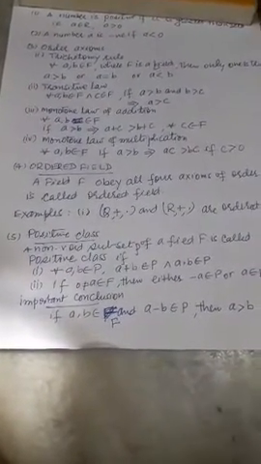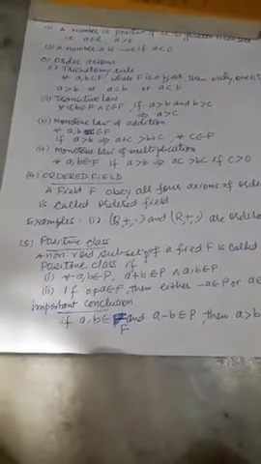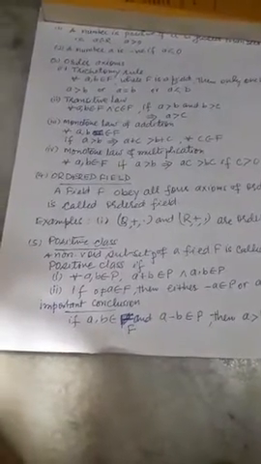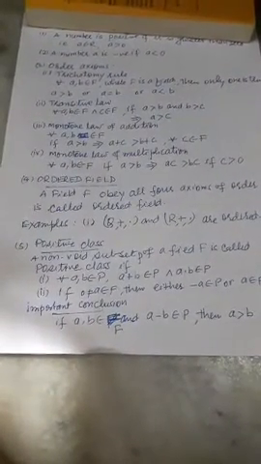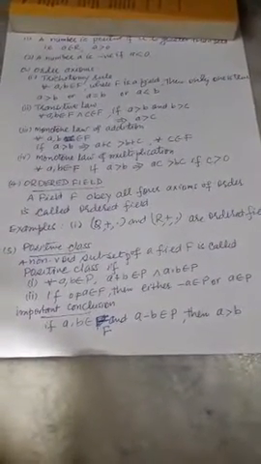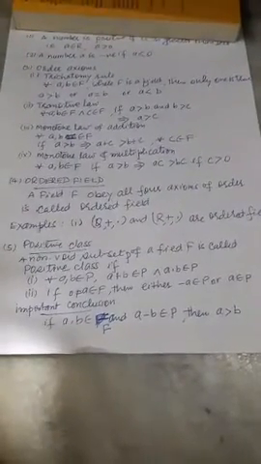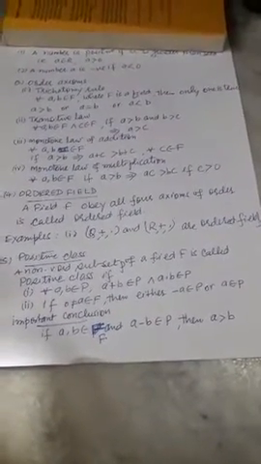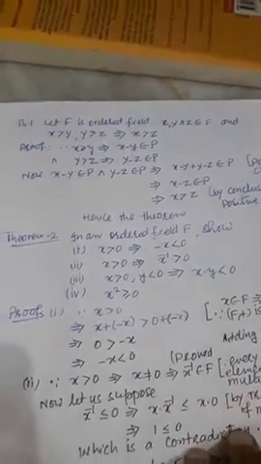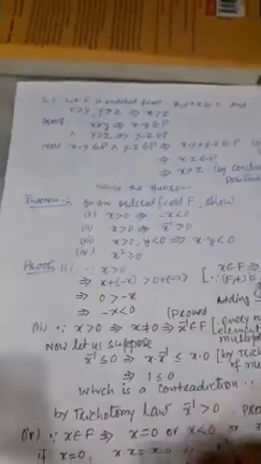From these we calculate one result. If A and B are two field elements, and A minus B belongs to P, then A greater than B. This is an important conclusion of the positive class. Now we will prove some theorems.